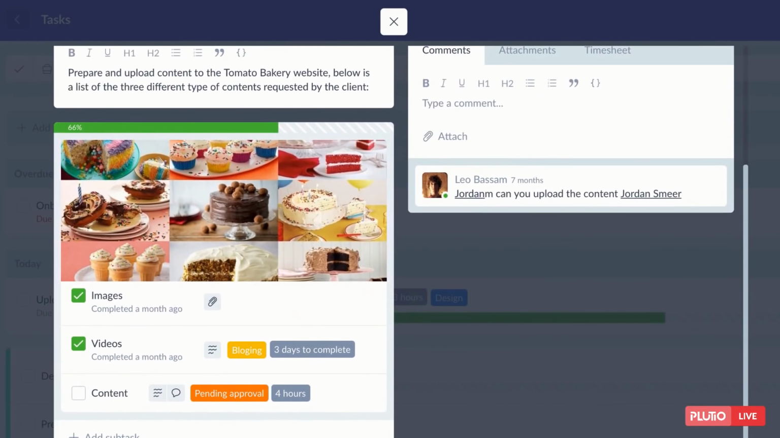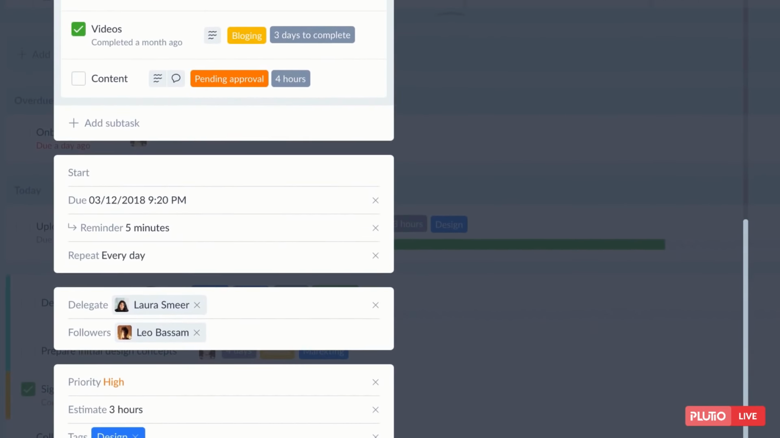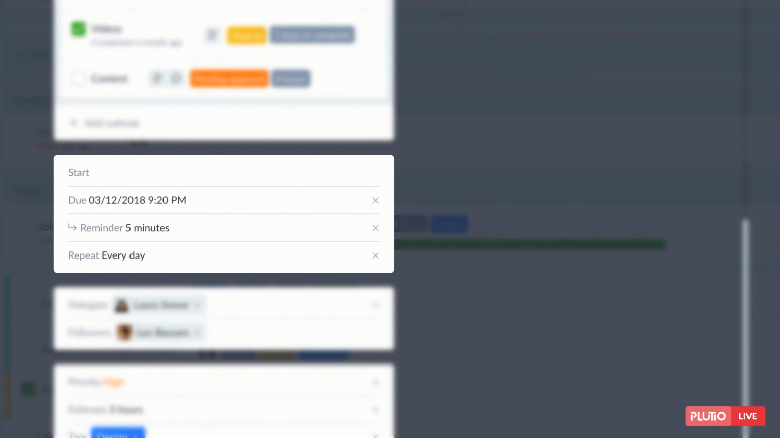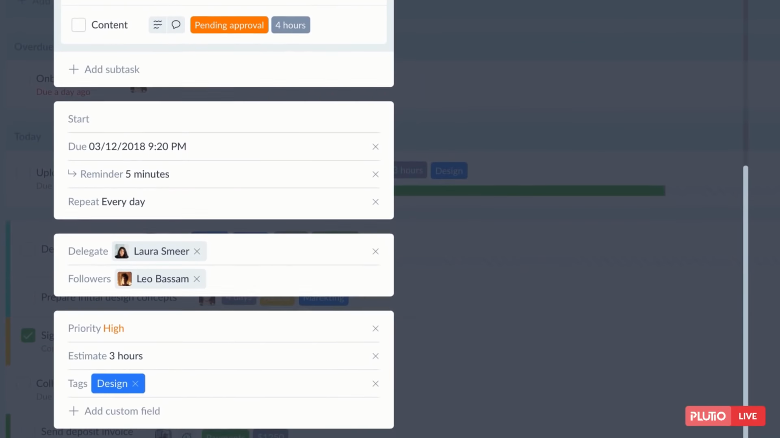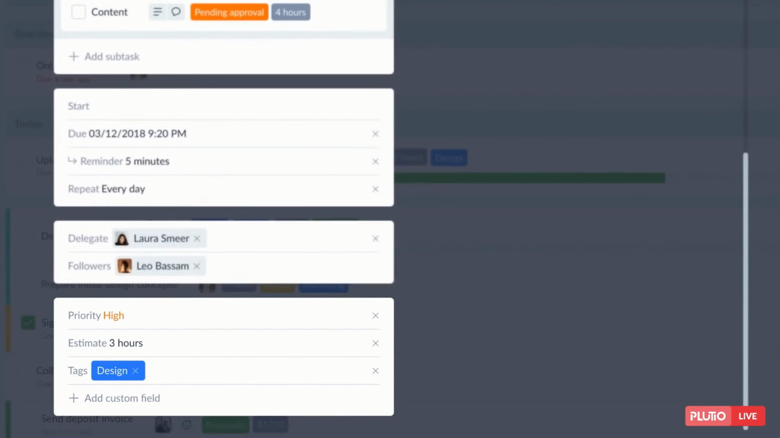Here we have subtasks, start and due date, and the ability to create a repeating cycle, delegate the task or add followers to it, and from this section you can add custom fields. In this example, I've created and added 3 custom fields: priority, estimate, and tags.